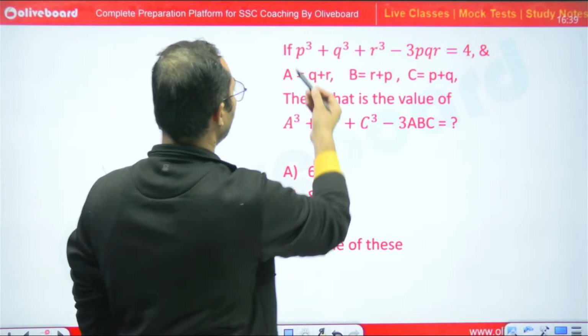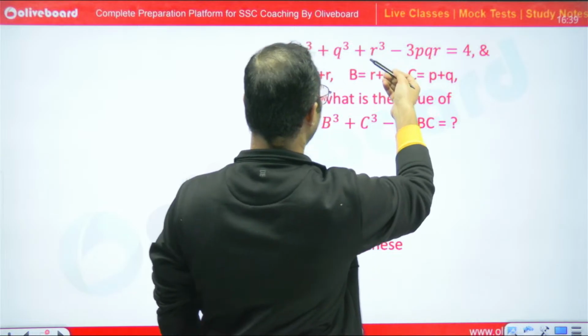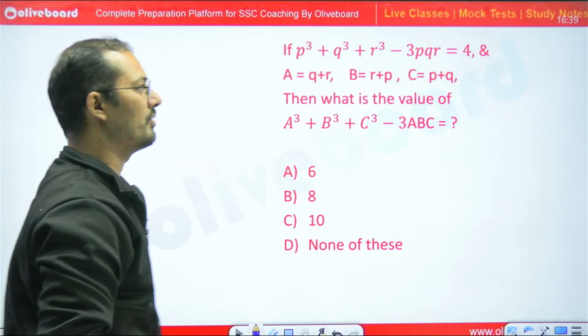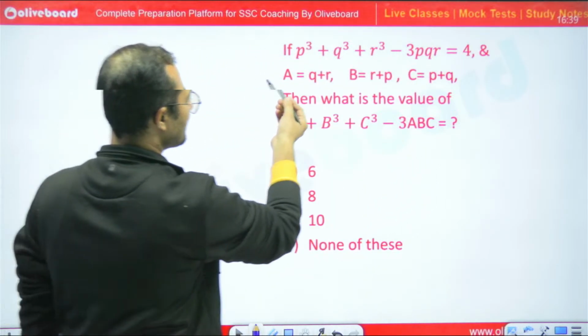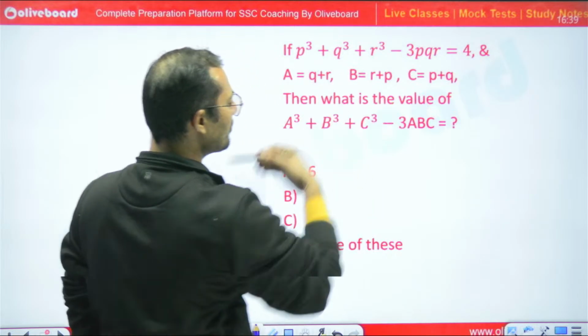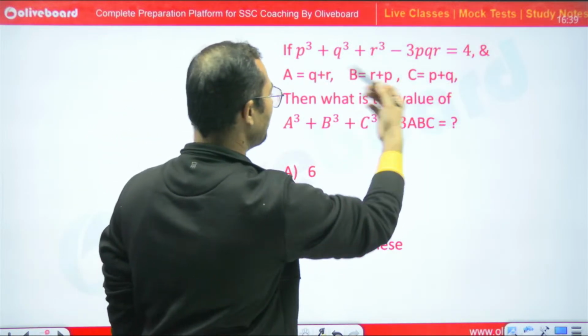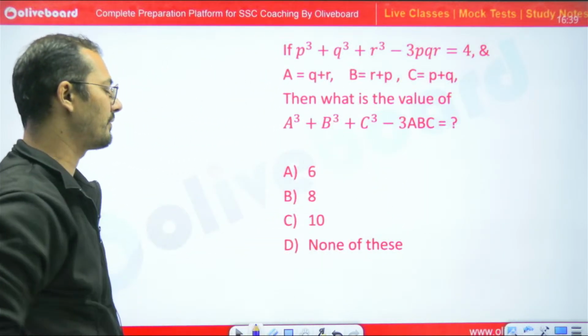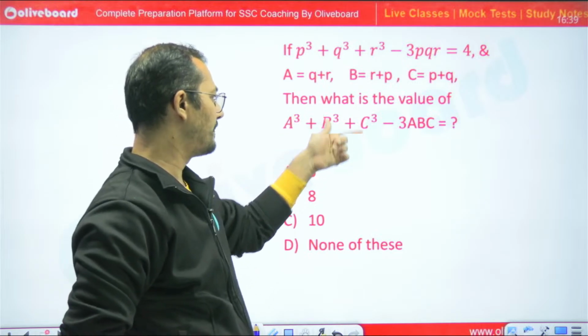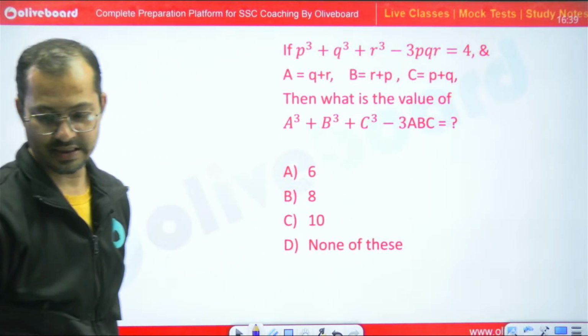P cube plus Q cube plus R cube minus 3PQR is equal to 4. A is equal to Q plus R, B is equal to R plus P, C is equal to P plus Q. Then what is the value of A cube plus B cube plus C cube minus 3ABC? Yes, please.